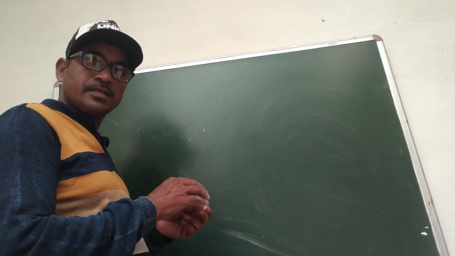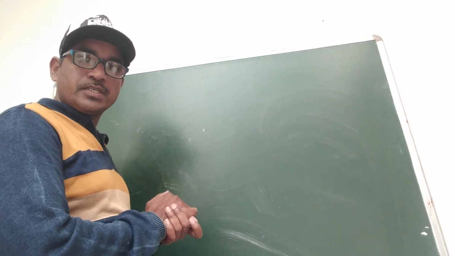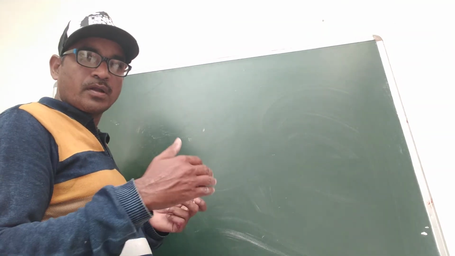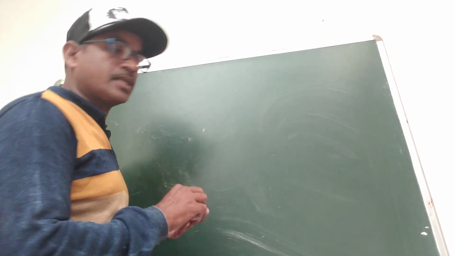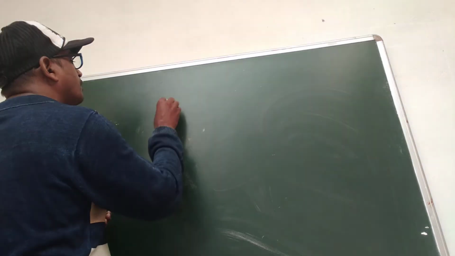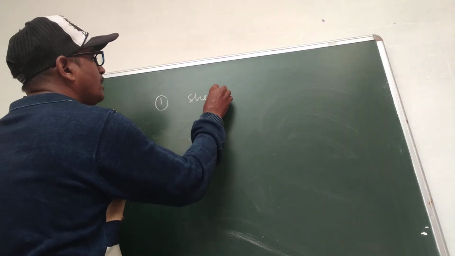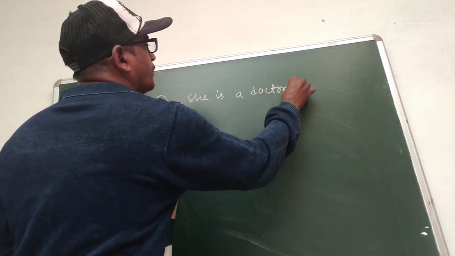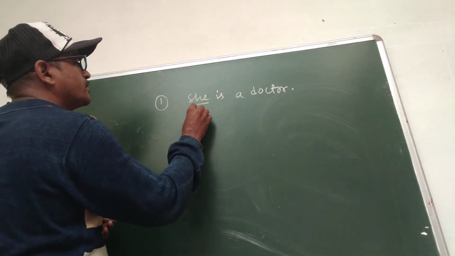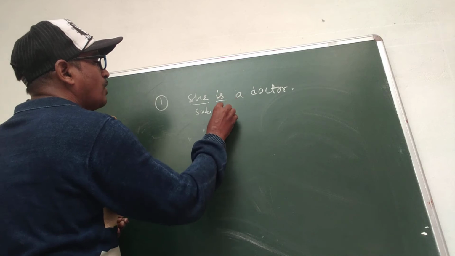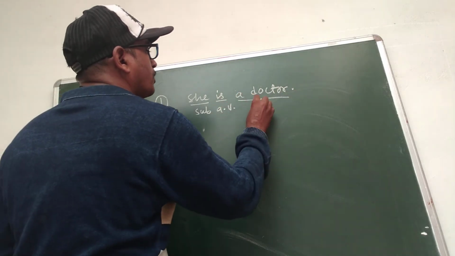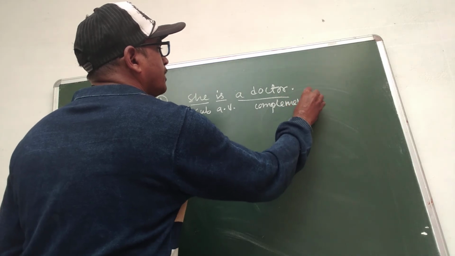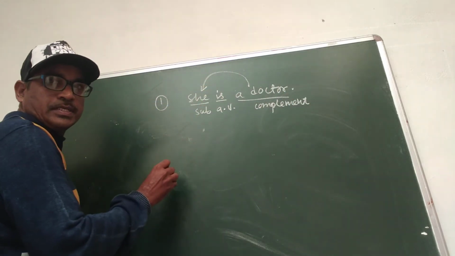Now we see examples. First, she is a doctor. Here she is the subject, is is the auxiliary verb, and a doctor is the complement of she.